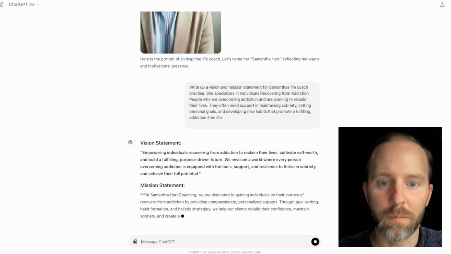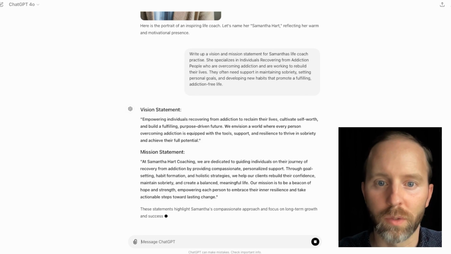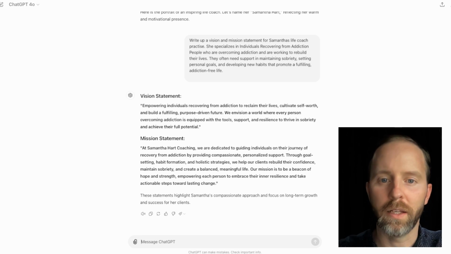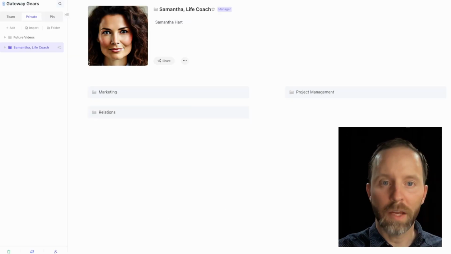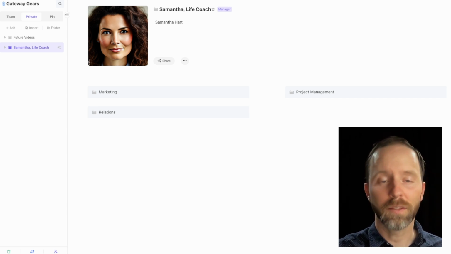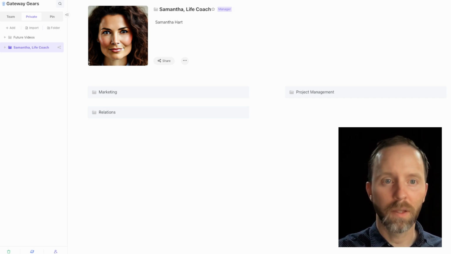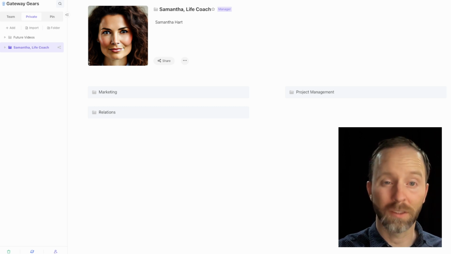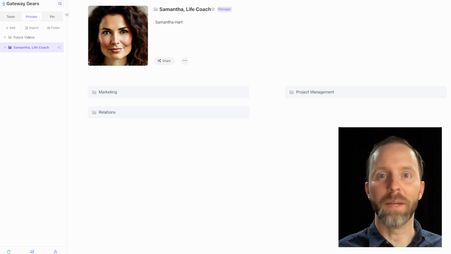So vision statement, empowering individuals recovering from this. Mission statement, we are dedicated to guiding individuals on their journey of recovery and addiction by providing compassionate personal support. We've moved out of ChatGPT and moved into this project management system. This is what they call Aitable. It's what we use in our business, and we help our clients set up their project management system into this one. Just because this is like the perfect database, you know?